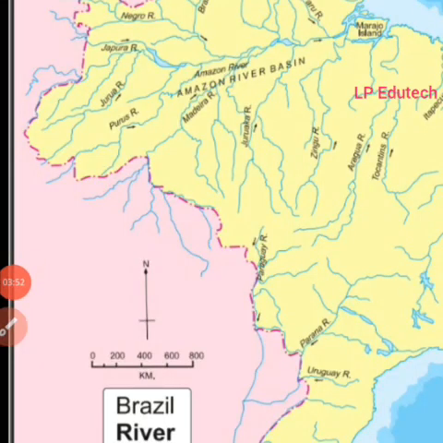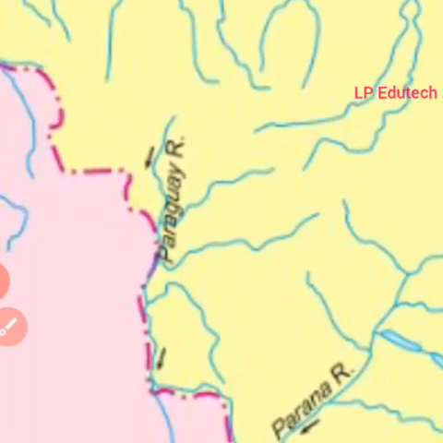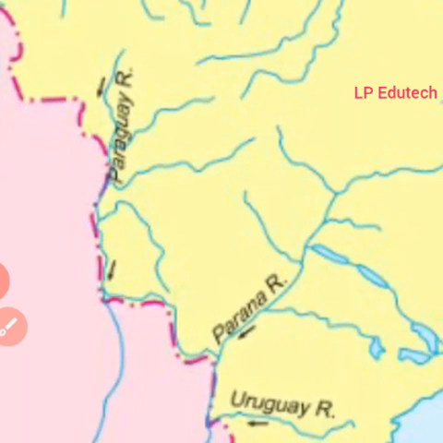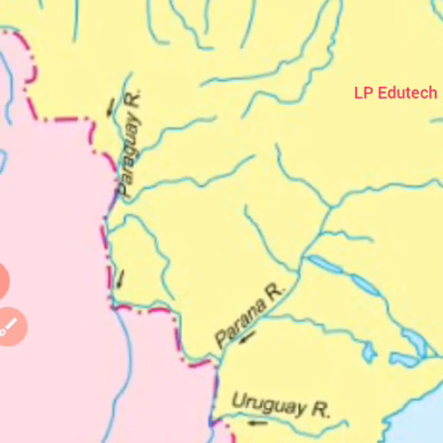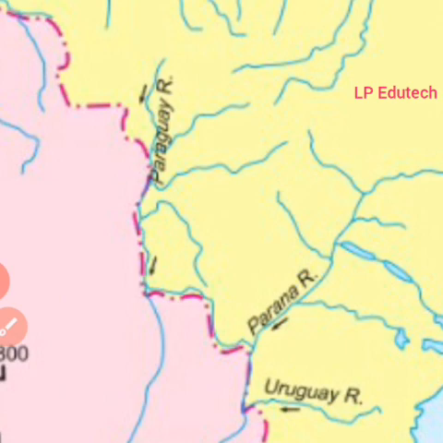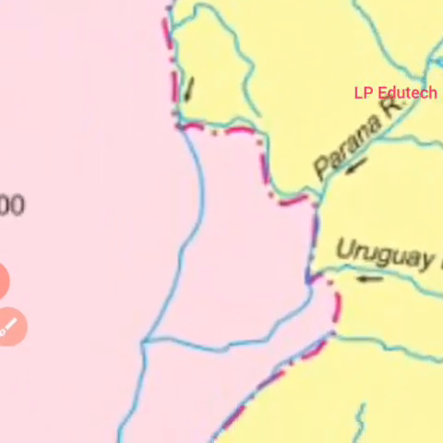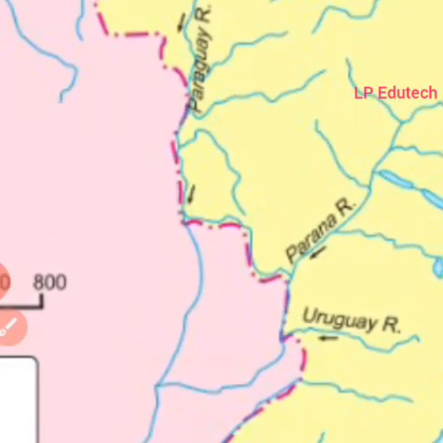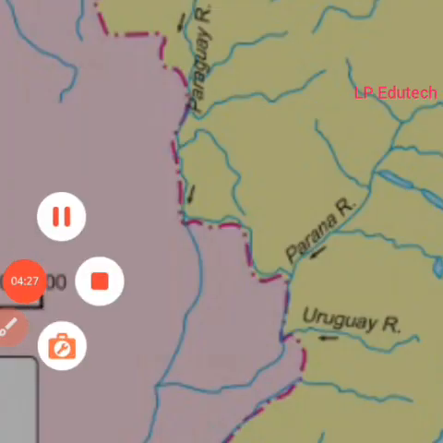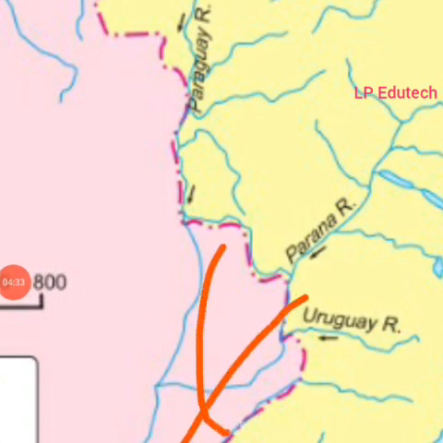Now the second part, the Paraguay-Paraná system. Now we can find the rivers here. So here lies the Paraguay and here is the river Paraná. They are flowing towards the southwest part. These two rivers are located in the southwestern part of Brazil. Both the rivers form the catchment of the river Plata in Argentina. So it meets the river Plata in Argentina. Both are just flowing this way and meeting the catchment area which is in Argentina.